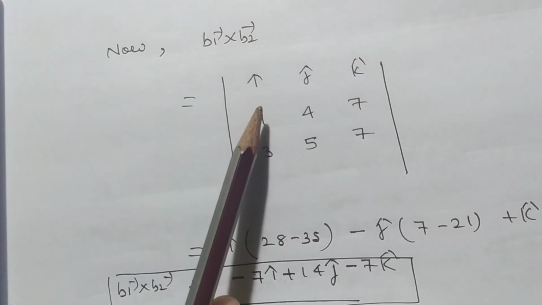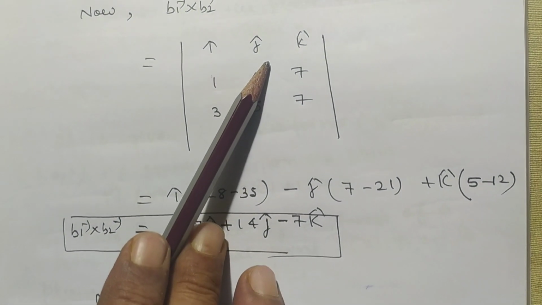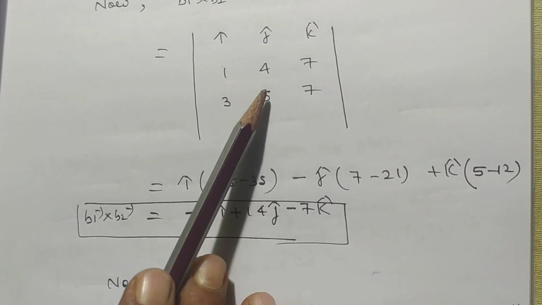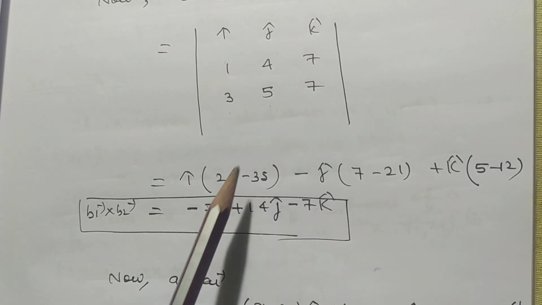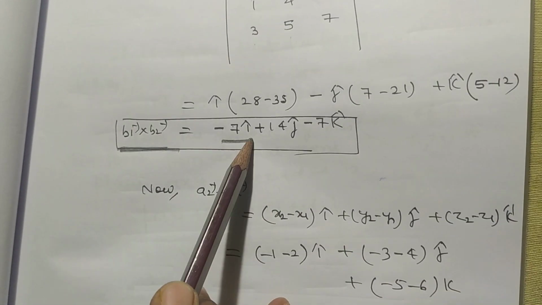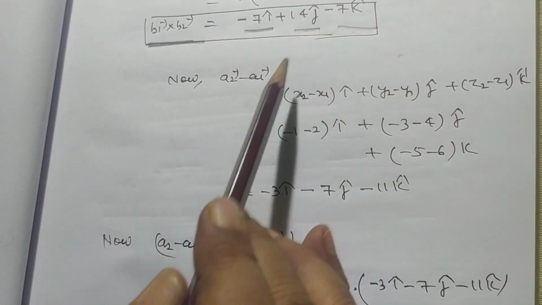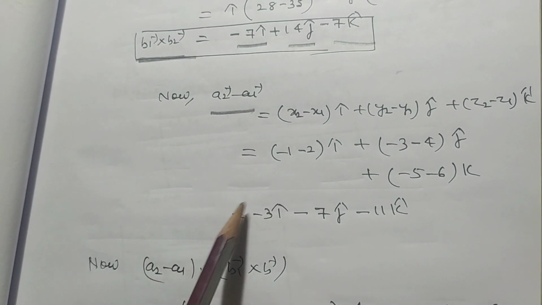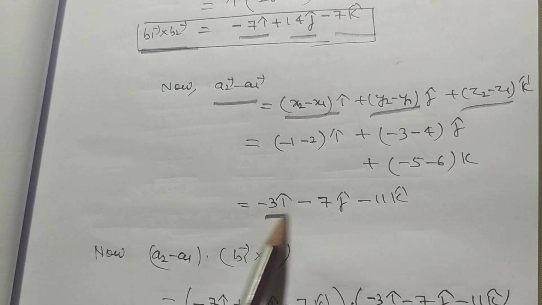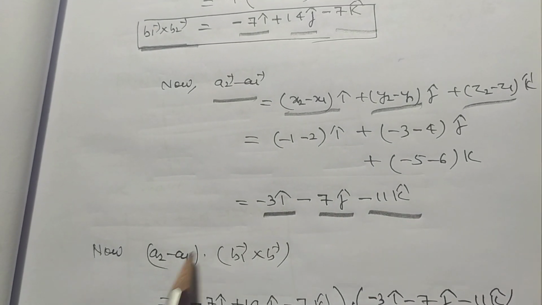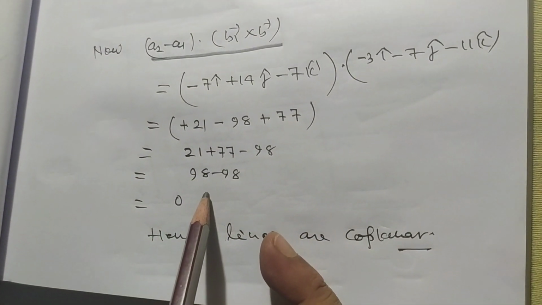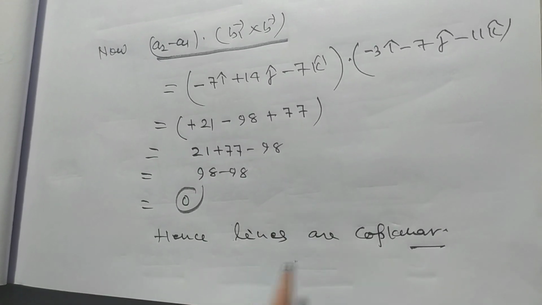Now, b1 cross b2 can be written as the determinant with i cap, j cap, k cap; 1, 4, 7; 3, 5, 7. The value of b1 cross b2 is a single vector: -7 i cap + 14 j cap - 7 k cap. And a2 - a1 = (x2 - x1)i + (y2 - y1)j + (z2 - z1)k, which is -3i - 7j - 11k. So (a2 - a1) dot (b1 cross b2) is equal to, what is the value of it? 0. Hence the lines are coplanar.